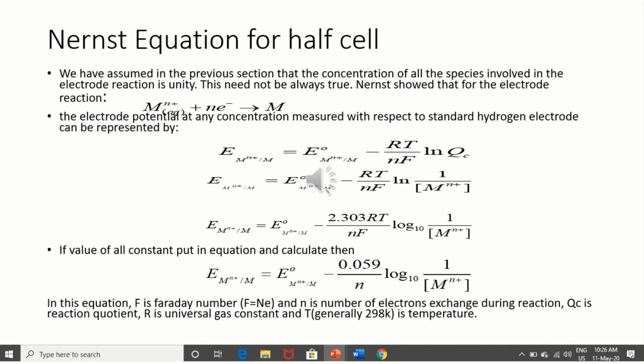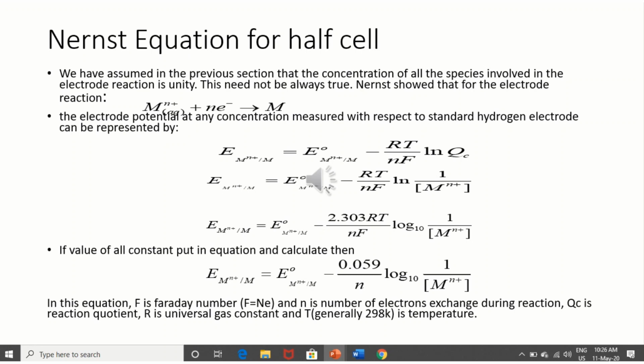In the previous cases, in the electrochemical series, the values are given for standard electrode potential. E naught of cell we can determine that way, but if we need to know E, the general electrode potential for a solution in which the molar concentration is more than or less than 1, we need this Nernst equation.